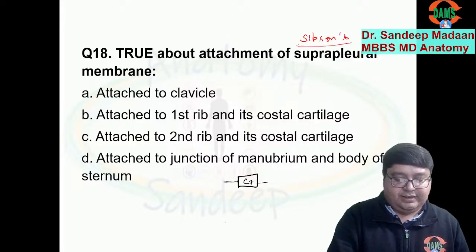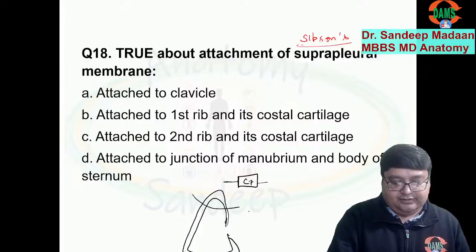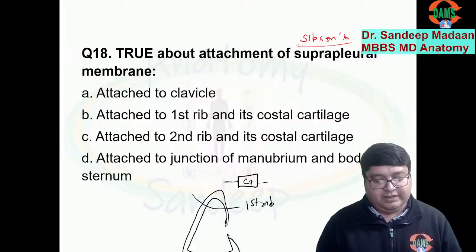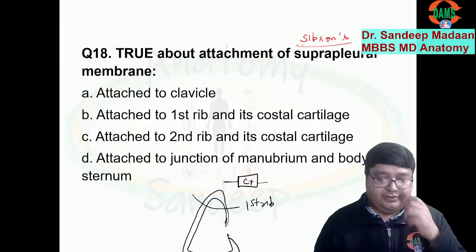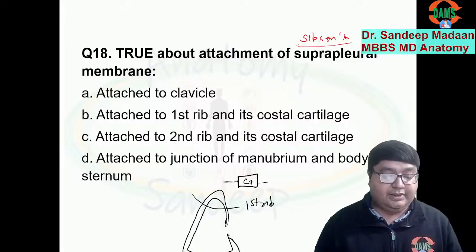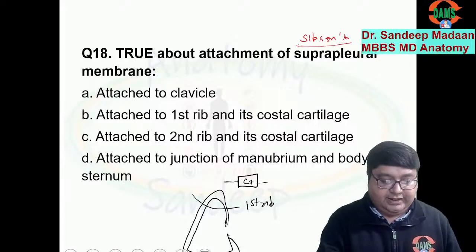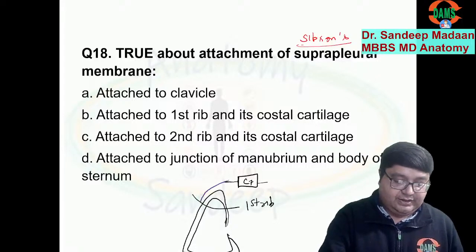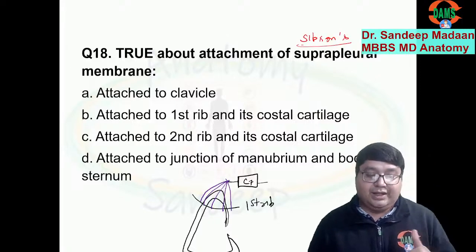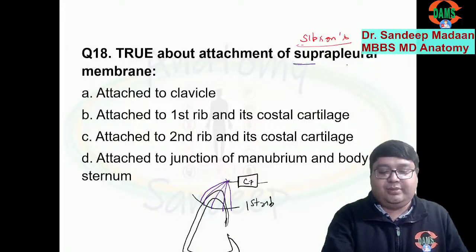Okay, and here we have this lung surrounded by the pleura, right? Like that. And here we have the first rib. Because this is the first rib, some part of the lung and the pleura are above, so that is called the cervical part. But between the C7 transverse process and the first rib, we have this cover. This is a membrane even above the pleura. Because it is above the pleura, it is called the suprapleural membrane.